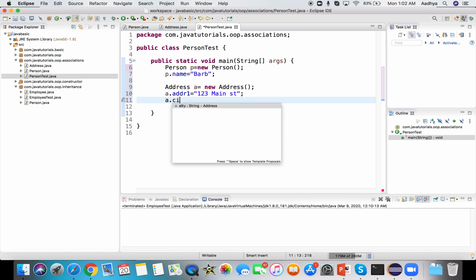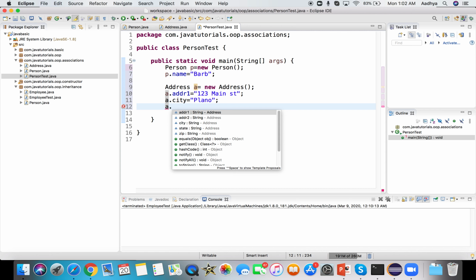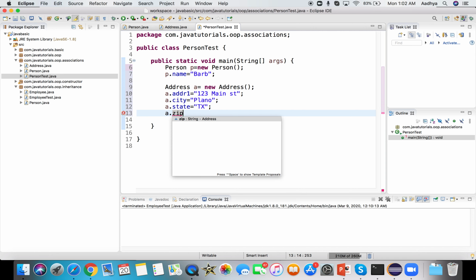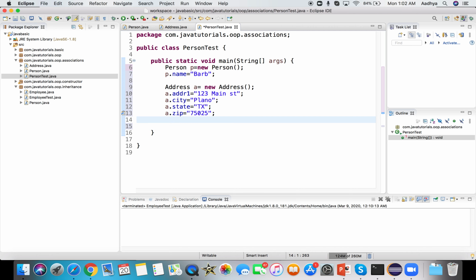So I can say city, state, and then I can assign some zip code. Okay. So I have created a person object as well as an address object. Now I need to link the person and address object, right?